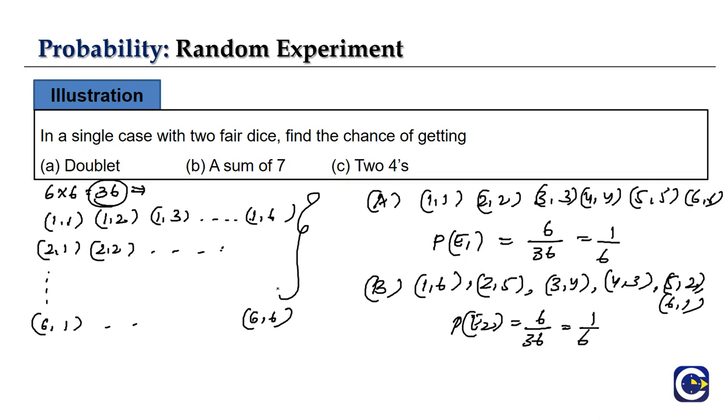The next one is 2 fours. When can we have 2 fours? It is only one chance, which means only one time, that is 4, 4. So the probability of this event, let it be event 3, is 1 by 36. This is how we write our probability. To write it, we should know our sample space and events, because our numerator is the number of elements in the event and our denominator is the number of elements in the sample space.